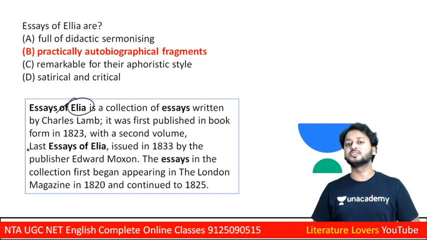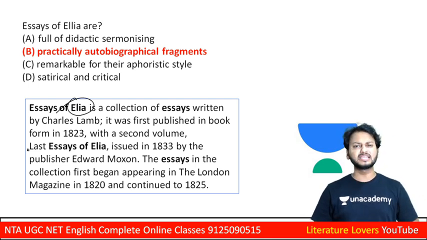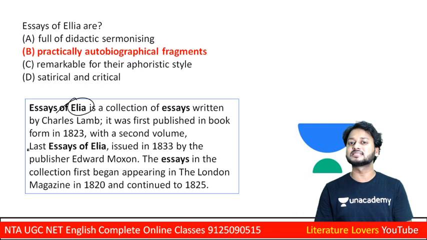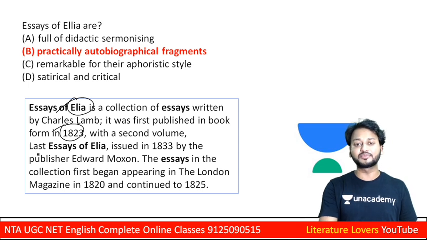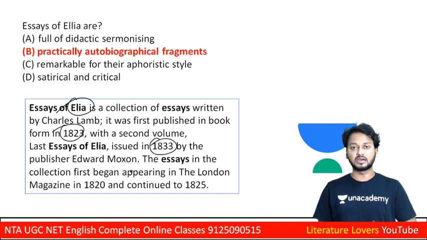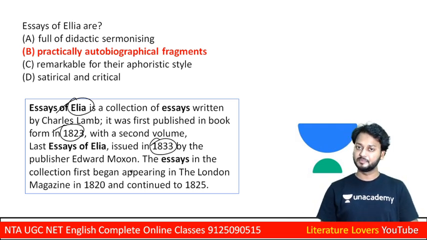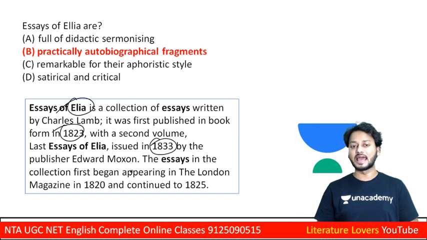And learners, yes, Essays of Elia, because Elia is the adopted name, pseudonym or pen name, and this was adopted from an Italian clerk. He was working in South Sea House with Charles Lamb. Let us see Essays of Elia. The first volume was published in 1823, and later on the next volume appeared in 1833. So learners, yes, these are the two editions available of Essays of Elia by Charles Lamb.